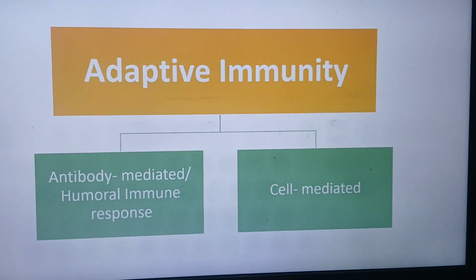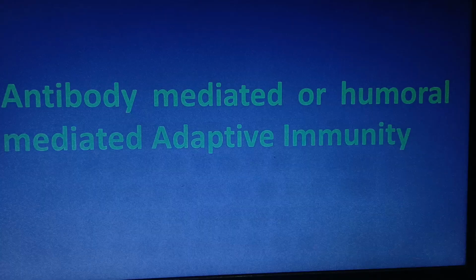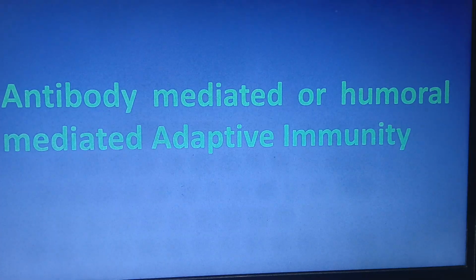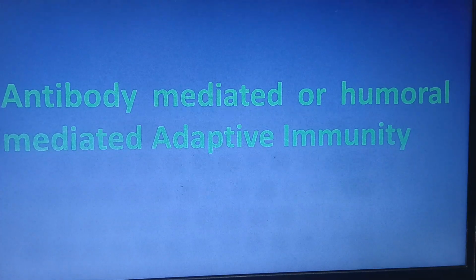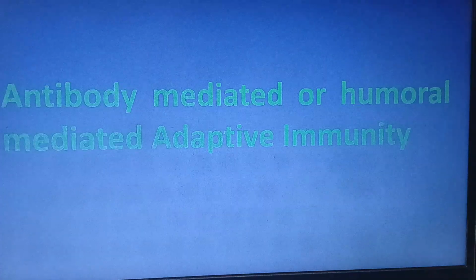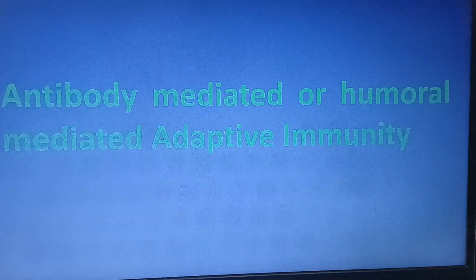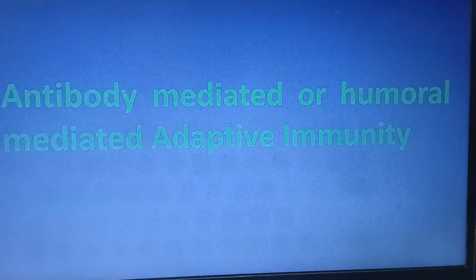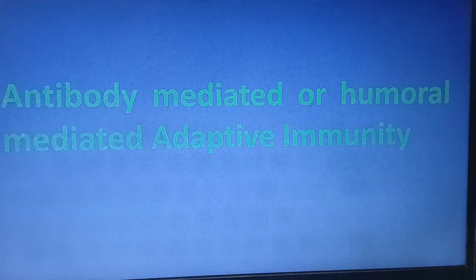What are the different types of adaptive immunity? Adaptive immunity is of two types. One is the antibody mediated or humoral immune response. The other is the cell mediated. First, let us discuss the antibody mediated or humoral adaptive immunity. As the name itself makes clear, the important role is played by the antibody.